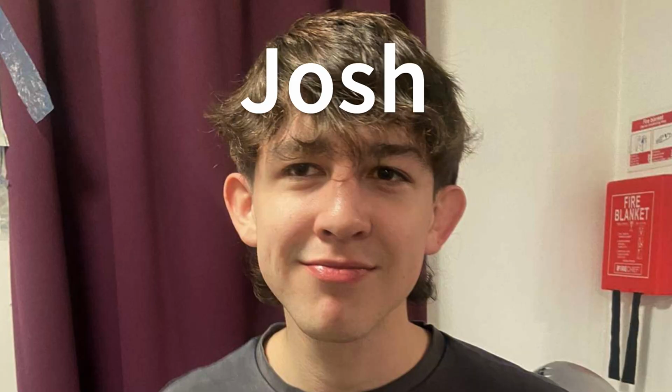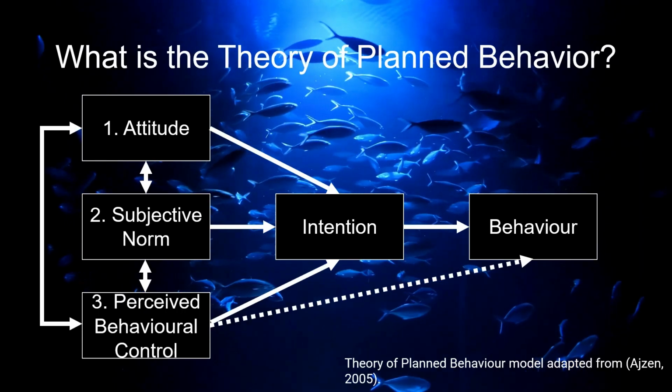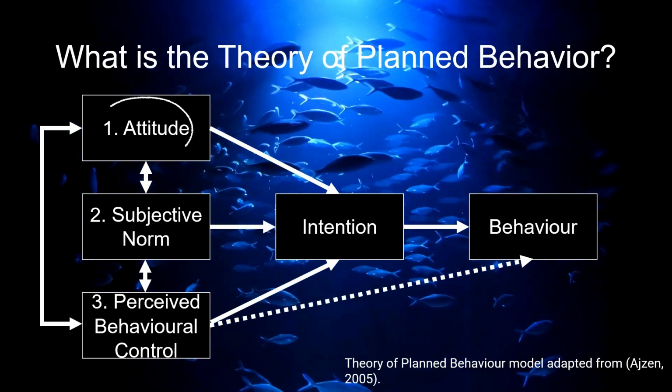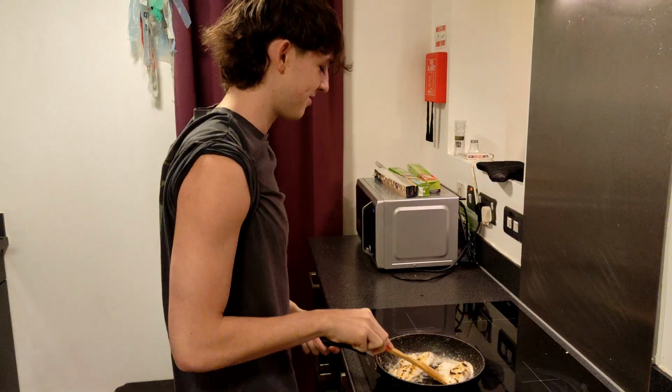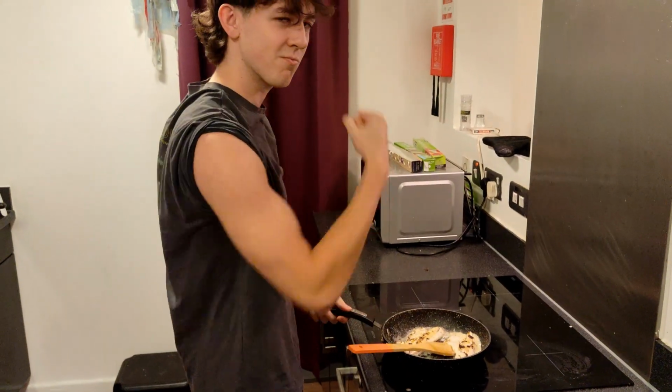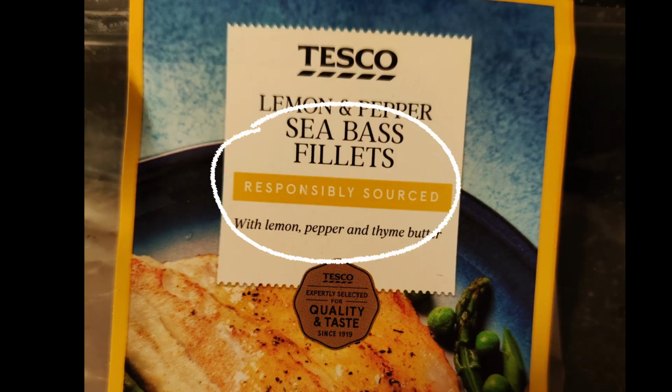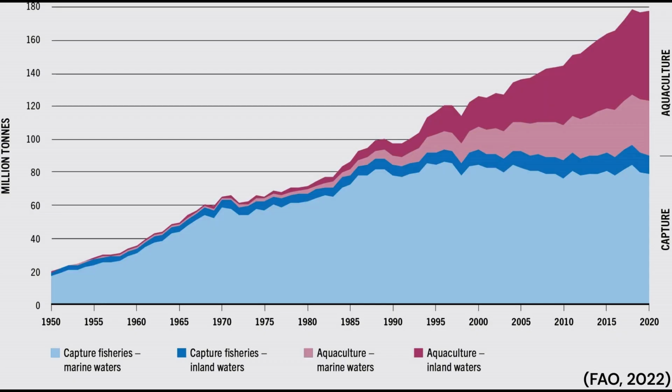This is Josh. Josh is a building surveying student at the University of Plymouth, living in student halls of residence. The theory of planned behaviour is made up of 3 constructs. Number 1. Attitude. Josh understands the importance of seafood as a protein source to fuel his gains in the gym. Josh recognises the importance of buying sustainably sourced seafood to support the trade and fund investments in growth science and new technology to further improve sustainability and reduce environmental impacts.